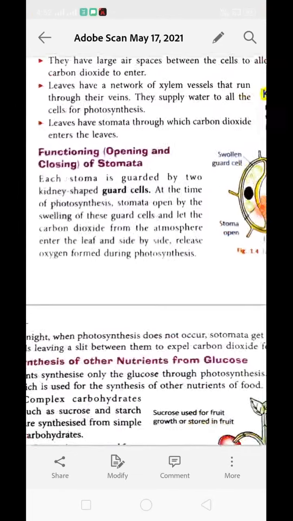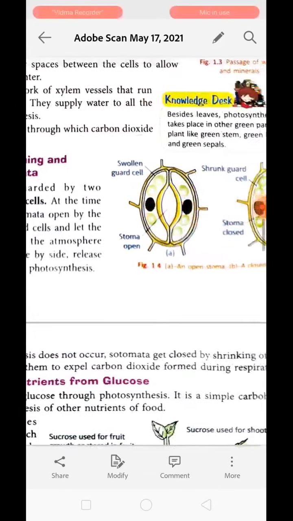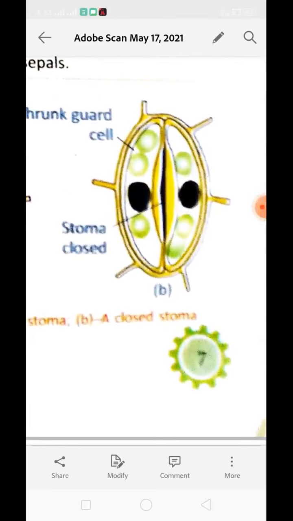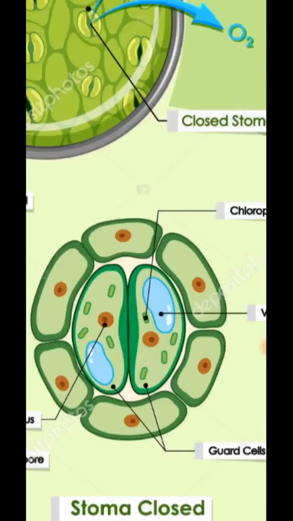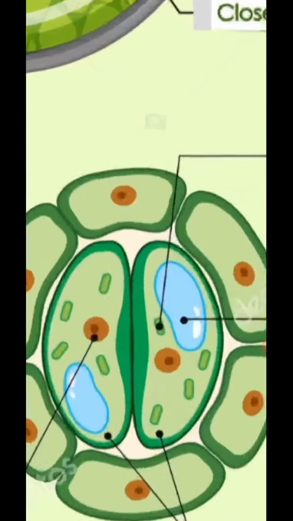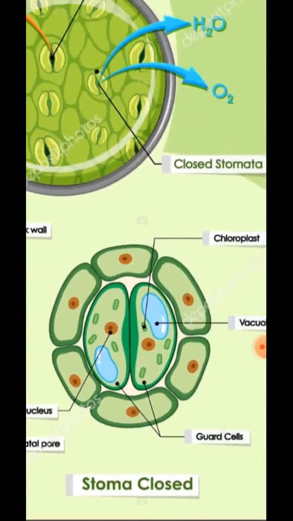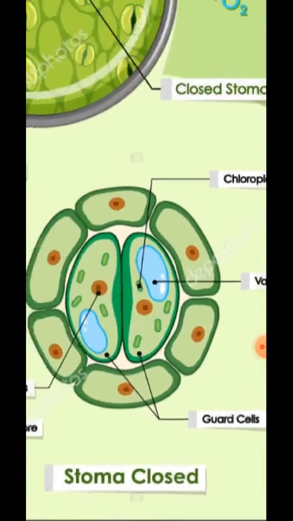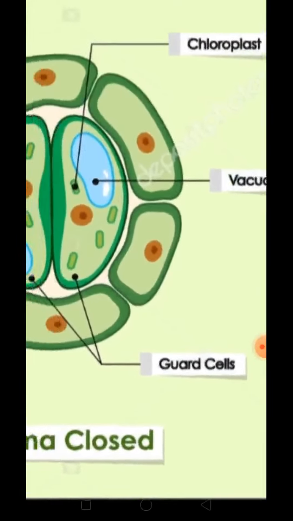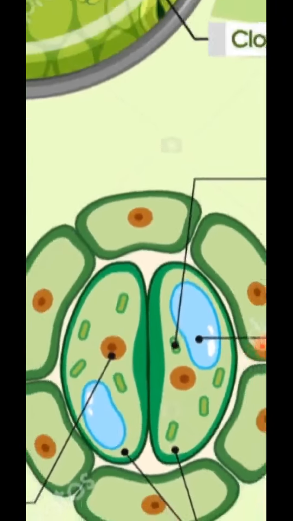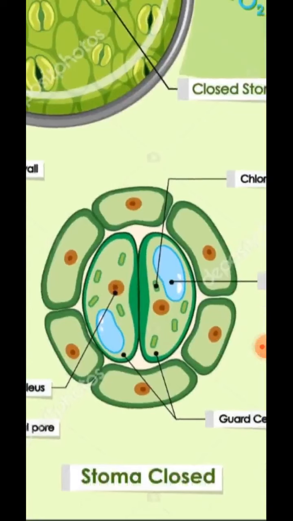Now next is the functioning of stomata. How do they open, how do they close? See over here, this is a closed stomata. Each stomata is guarded by two kidney-shaped cells. You can see these are the guard cells, marked over here. These two kidney-shaped cells are known as guard cells because they guard the opening and closing of the stomata.